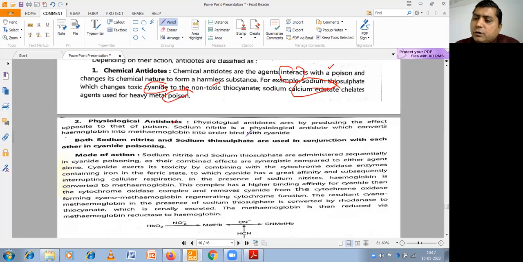Physiological antidotes are substances that physiologically oppose the poisonous action, like sodium nitrite.